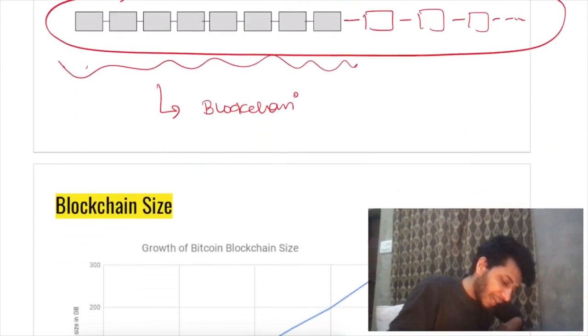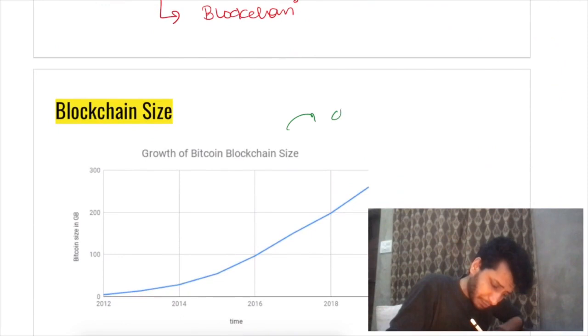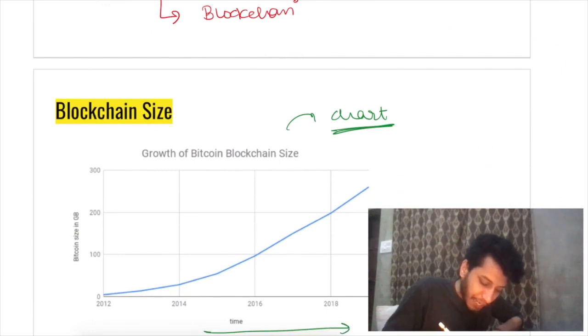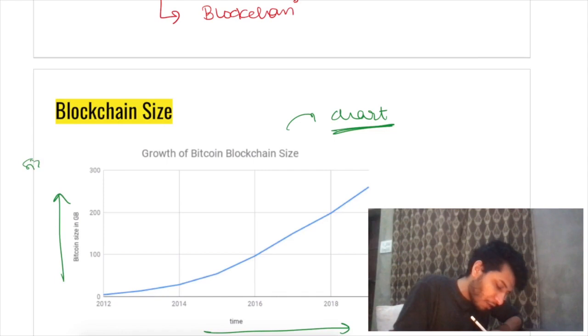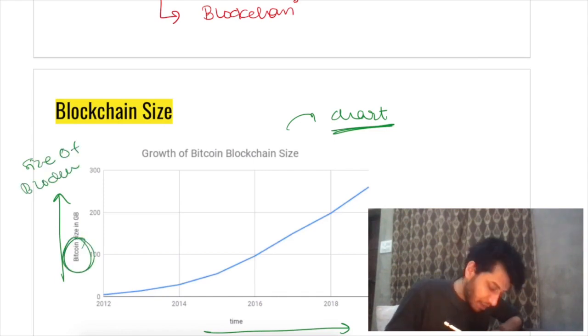Now let's look at this chart. What is this chart, you may ask? In this chart the x-axis represents time and the y-axis represents the size of the blockchain, which is Bitcoin in our case. What this chart shows is the increase of the blockchain size with time.